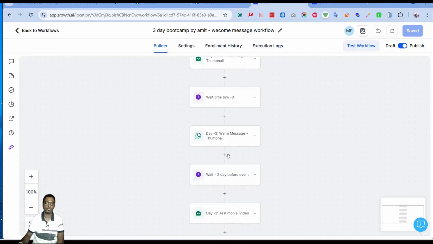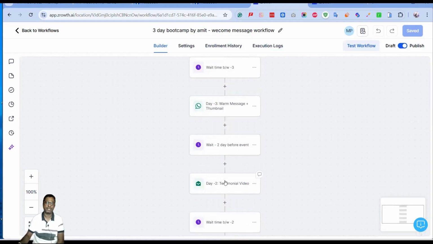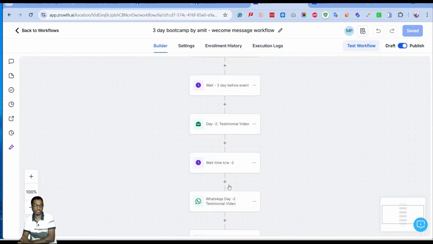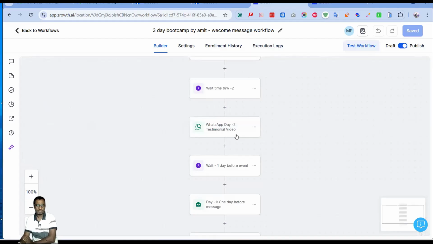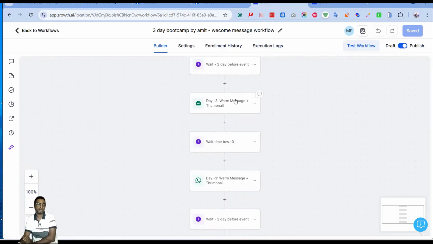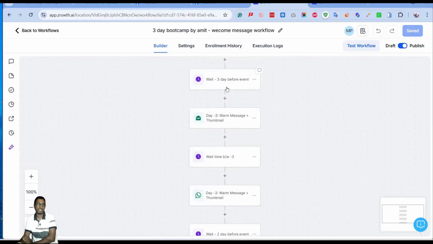And then we have 2 days before the event, and then 1 day before the event, which we are considering like day -1, day -2, and day -3.